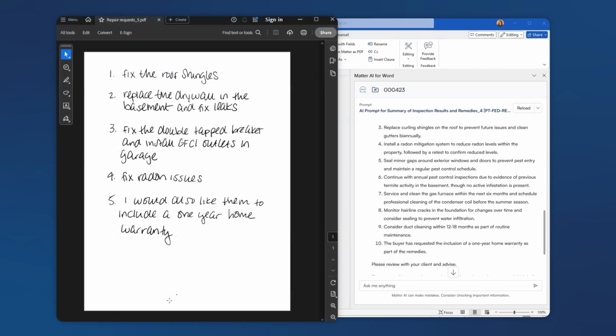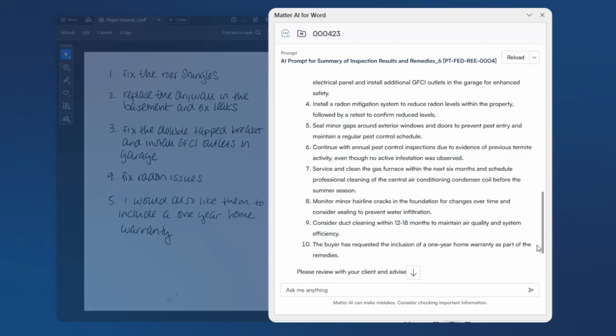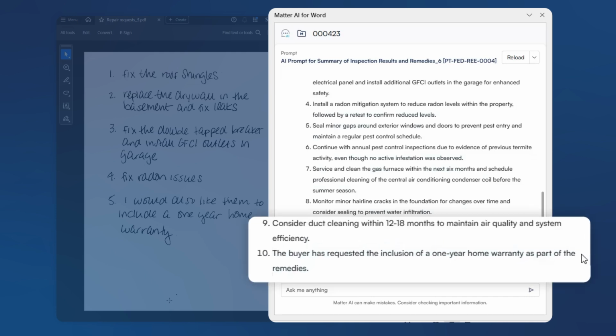So you can see here a 1-year home warranty, and it is shown down here, a 1-year home warranty as part of the remedy. You can further interact with the output by selecting a specific portion for Matter AI to expand upon, regenerate, or otherwise modify.